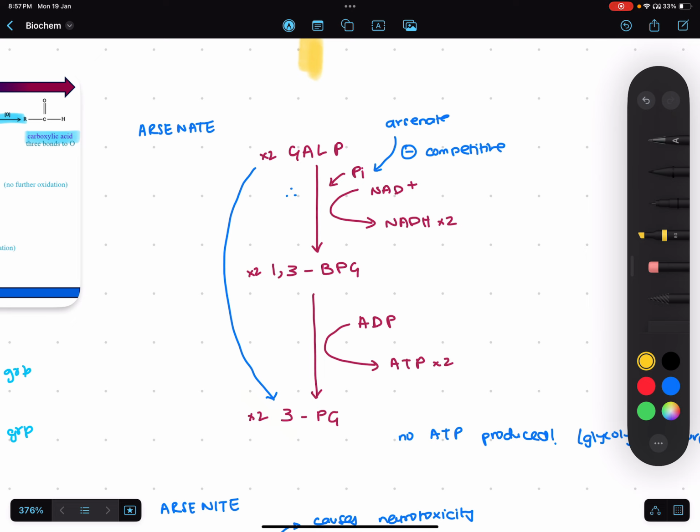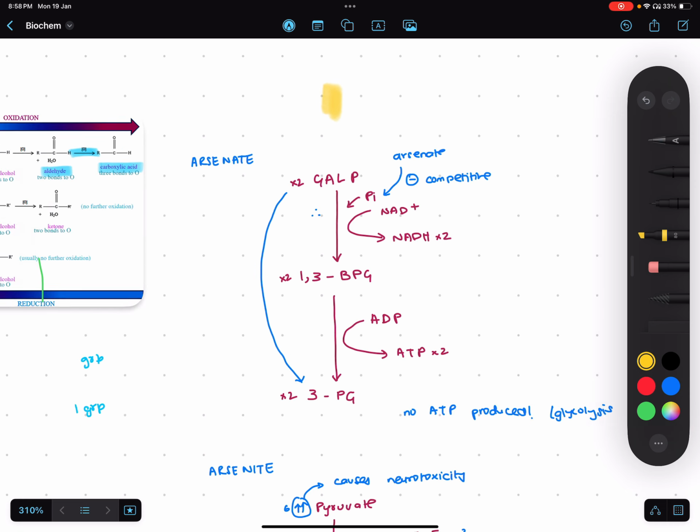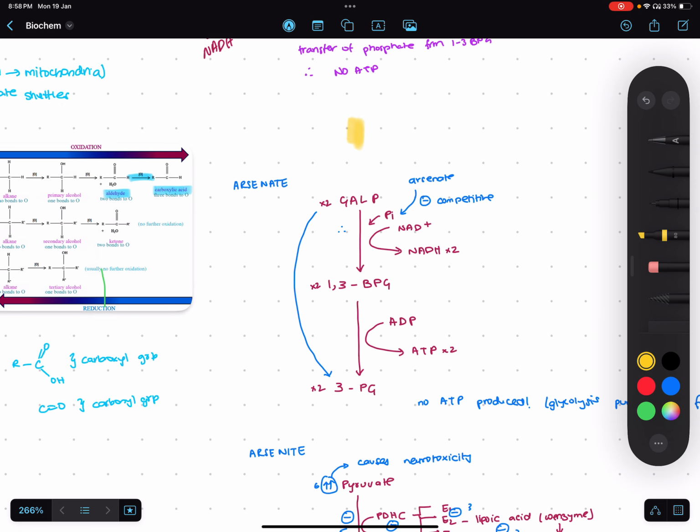As a result, you do not have any production of NADH and you do not have any production of ATP, even though the entire purpose of glycolysis is to produce ATP. So now your cell is deprived of two ATPs from here and two NADH here. So glycolysis is basically futile in this case. This is what arsenate does.